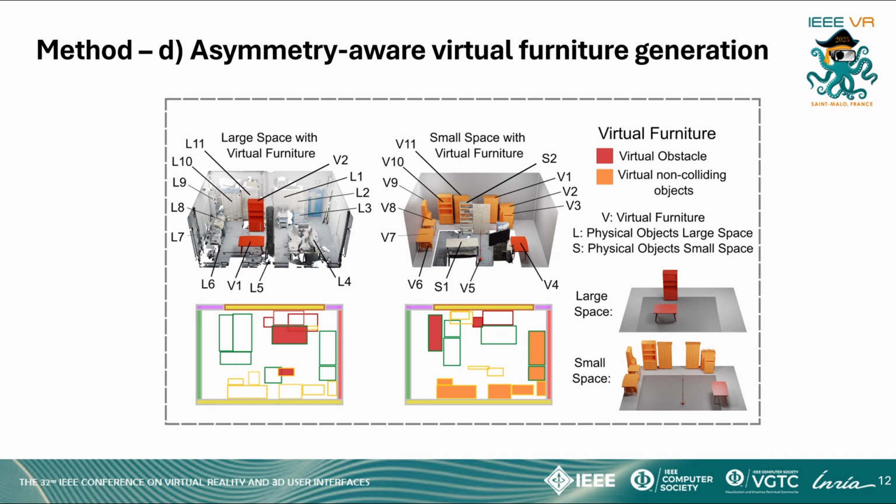We differentiate between virtual obstacles, highlighted in red, and virtual non-colliding objects, highlighted in orange. Virtual obstacles refer to virtual furniture that is part of the intersection area and should be avoided to prevent virtual avatar collisions. Virtual non-colliding objects serve as visual cues to inform the user in the small room about the spatial limitations of the user in the large room.